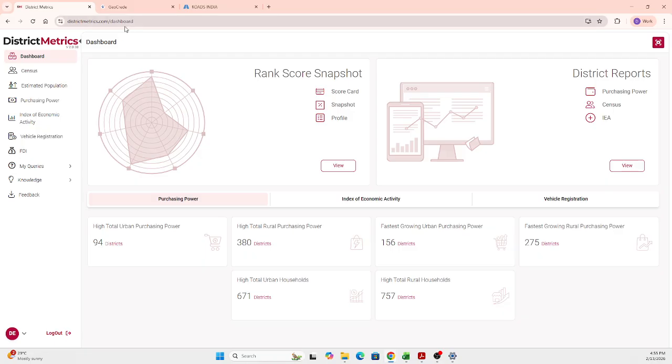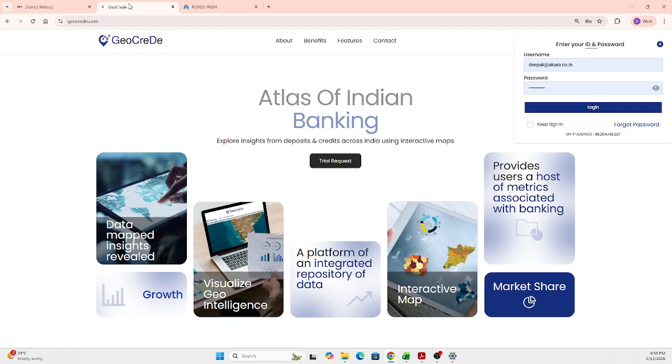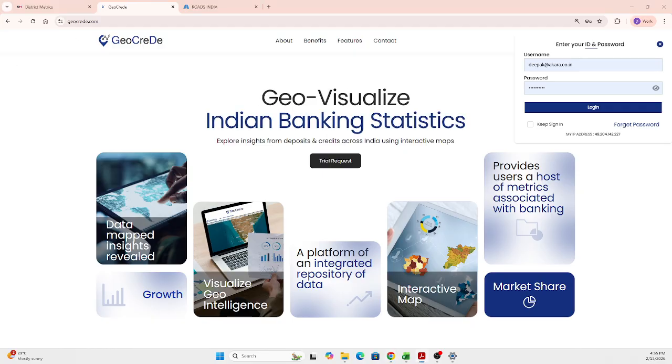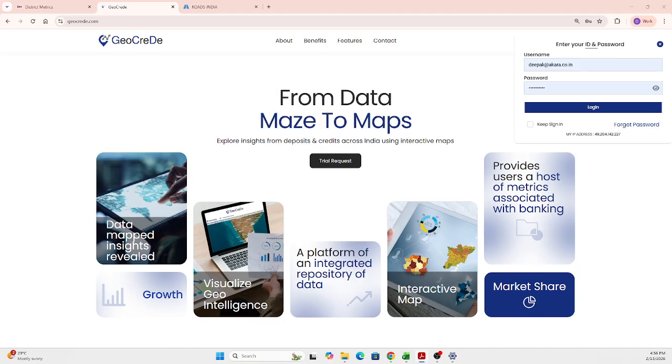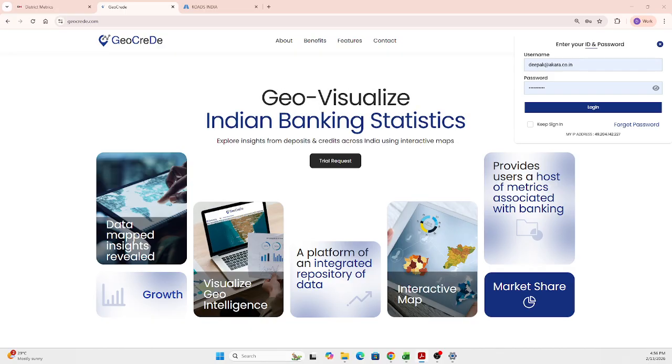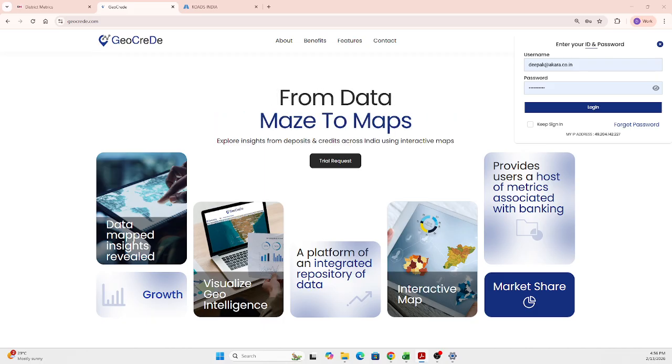Please continue with the other module. Yes, sir. So here in GeoCred, the data sets that we capture are deposits, credits, credit by occupation, and foreign direct investment. All this information is available at quarterly granularity. We also have it based on the category of banks, so the different types of banks can be accessed, and you can get many insights from that.